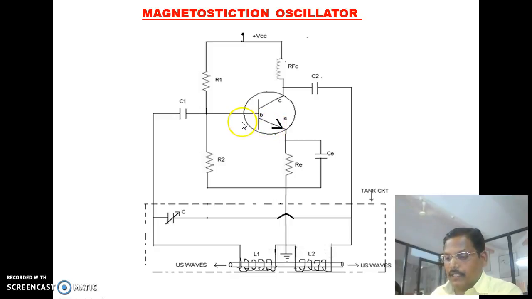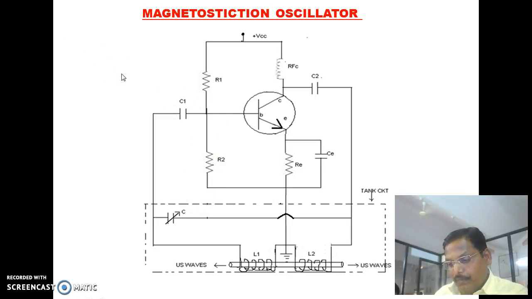The frequency of charging and discharging of the inductor and capacitor depends on the values of L1, L2 and C, and the formula used for the frequency of the oscillator is 1 upon 2 pi root LC, where L is the resultant inductance of L1 and L2.